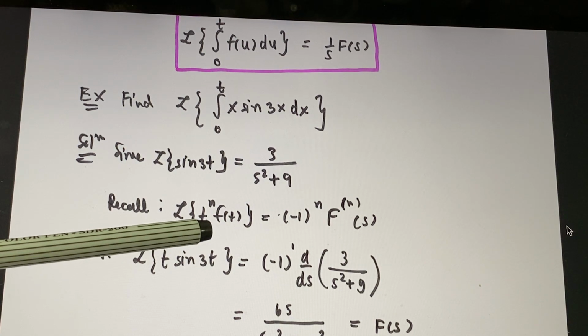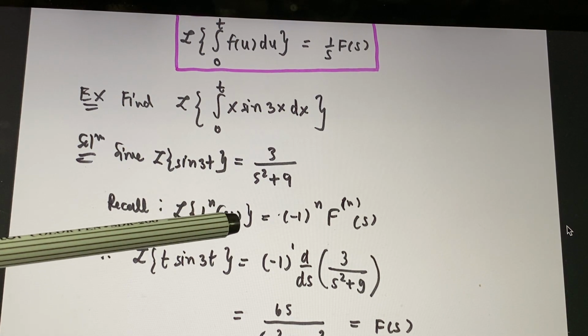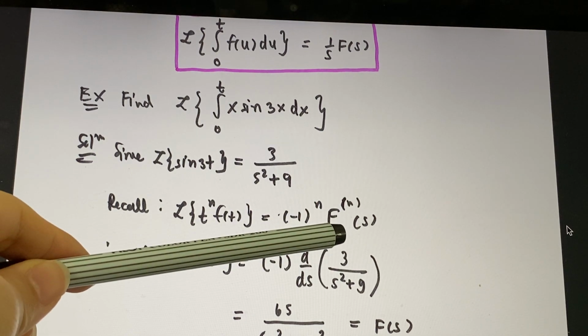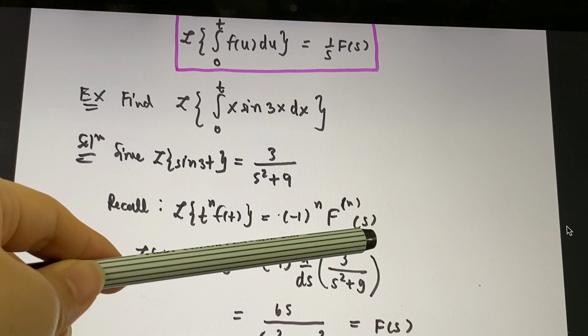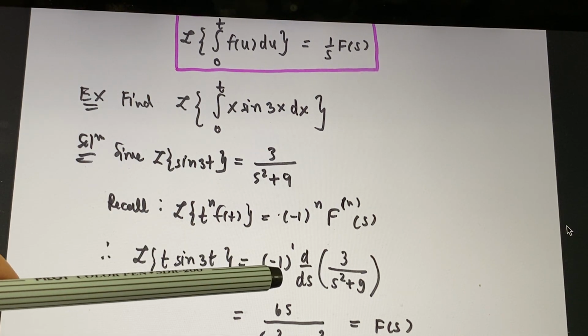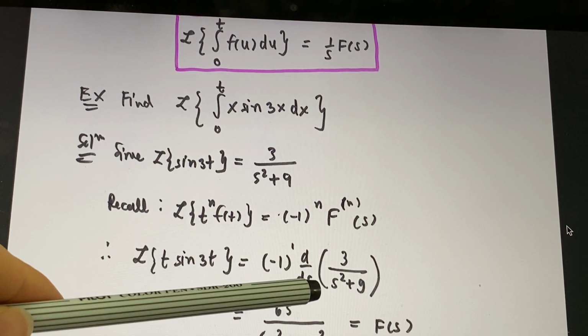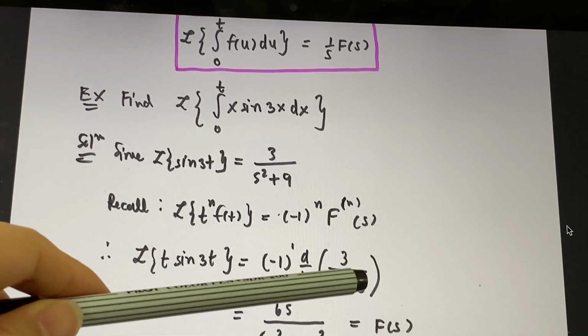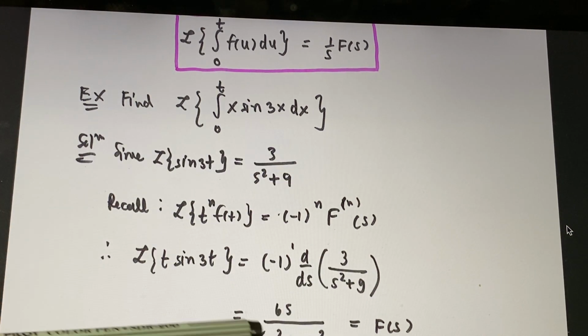Let's recall this. Laplace transform of t to the power n times f(t) is minus 1 to the power n times the nth derivative of F(s). So you just multiply with 1 t, it's going to be negative 1 to the power 1 times the first derivative of F(s). To do the calculation, you should get 6s divided by (s squared plus 9), the whole thing squared.